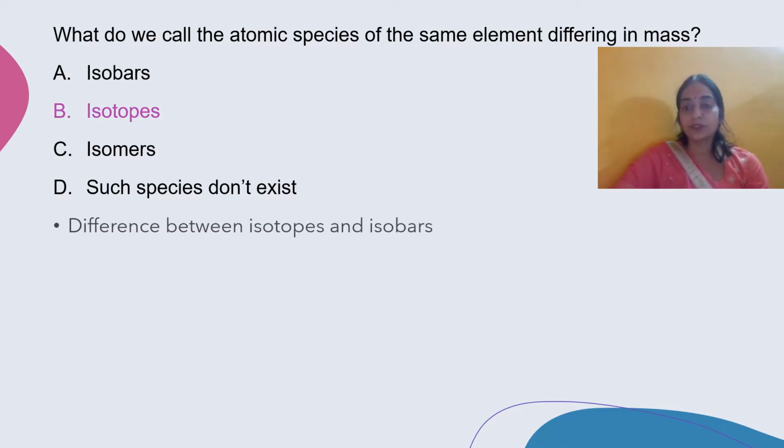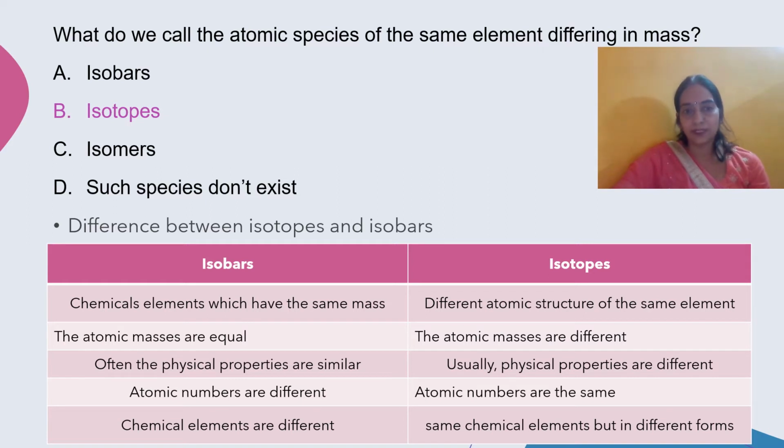Difference between isotopes and isobars: isobars are chemical elements which have the same mass. The atomic masses are equal. Often physical properties are similar. Atomic numbers are different. Chemical elements are different. Isotopes are different atomic structures of the same element. The atomic masses are different. Usually physical properties are different. Atomic numbers are the same. Same chemical element but in different forms. So these are the properties of isobars and these are the properties of isotopes.